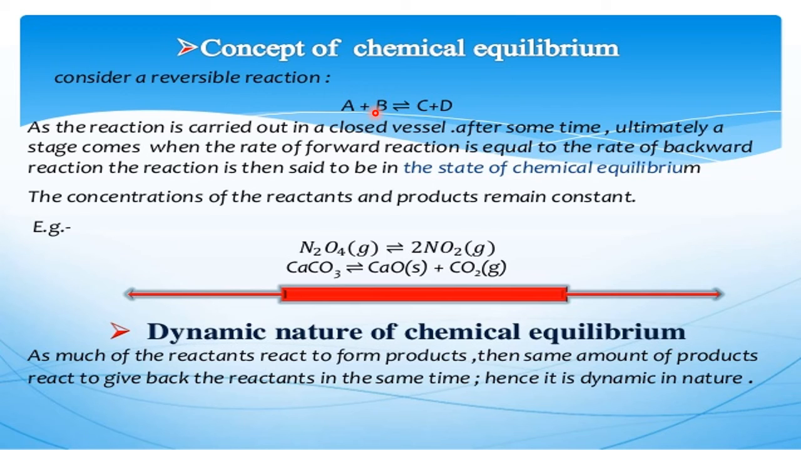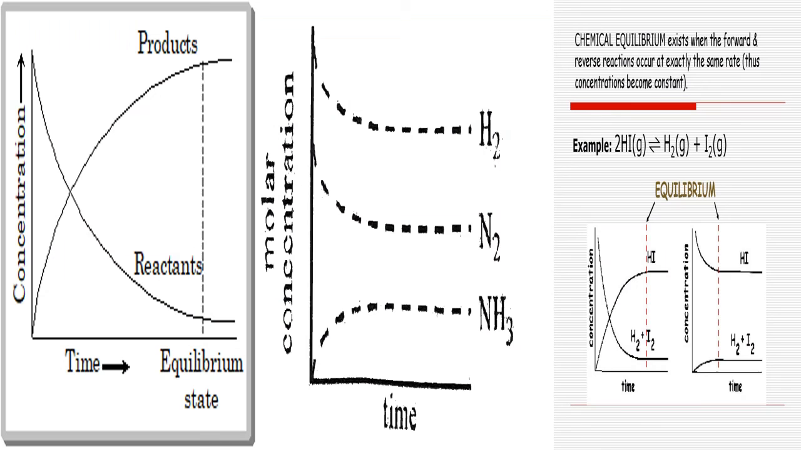Now further change in the concentration of the reactants and the products stops. In the beginning, there is a decrease in the concentration of the reactants because they are reacting, and an increase in the concentration of C and D because they are forming. But after some time, there is no change in the concentration. The concentration remains the same. That stage is called chemical equilibrium, which is dynamic in nature. Very few examples are given here where they attain chemical equilibrium. This is about the dynamic nature, which I already explained.